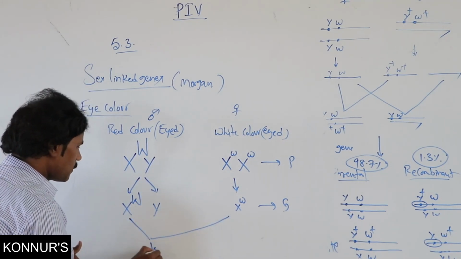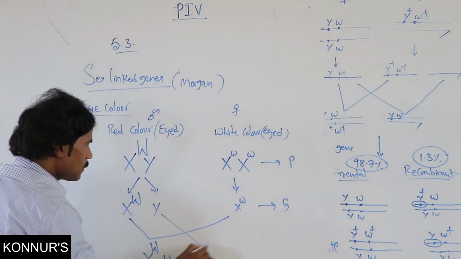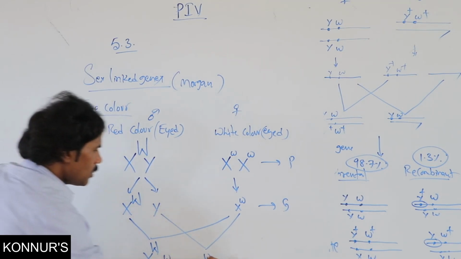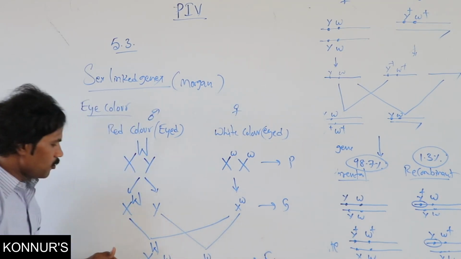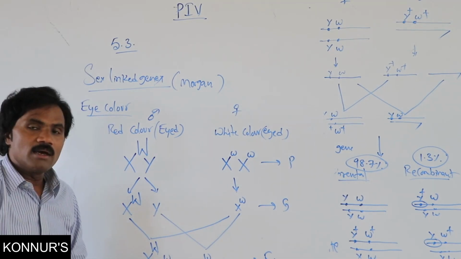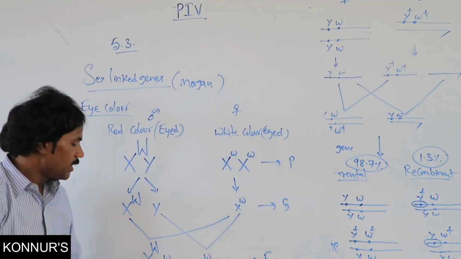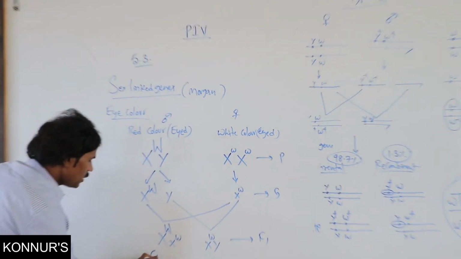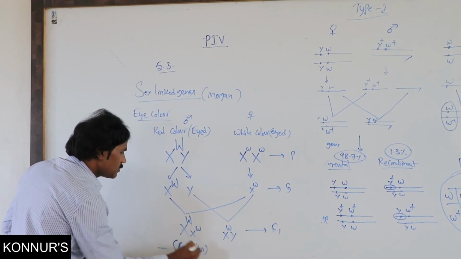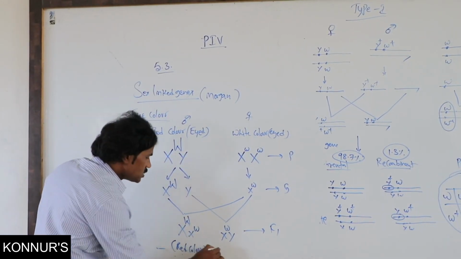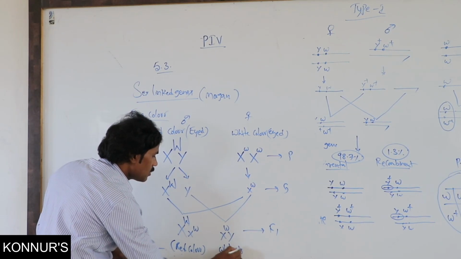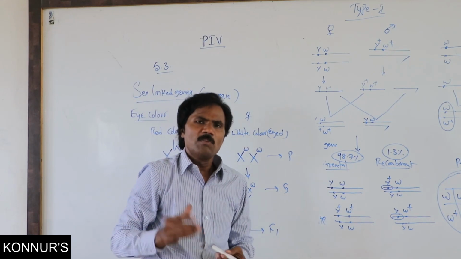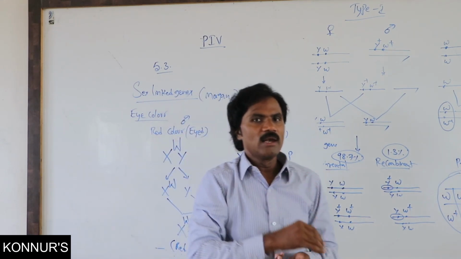In the F1 progeny, the male has white color eyes and the female has red color eyes. Normally a sex-linked trait is mostly recessive with more influence on male.